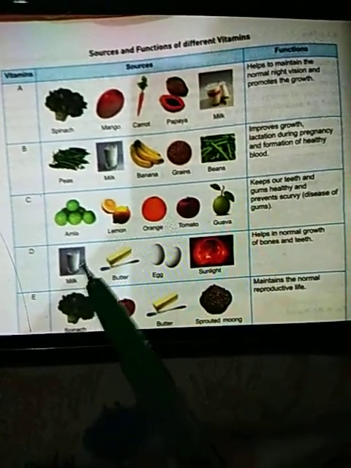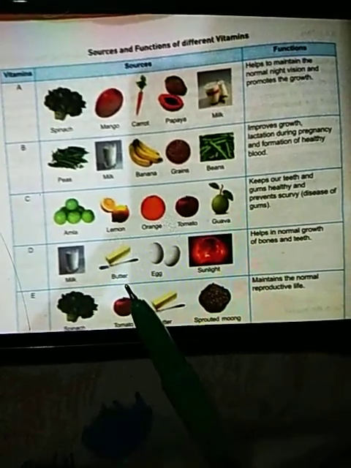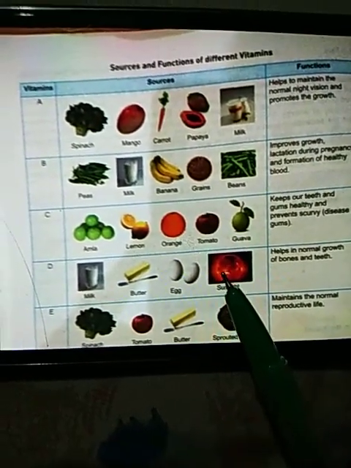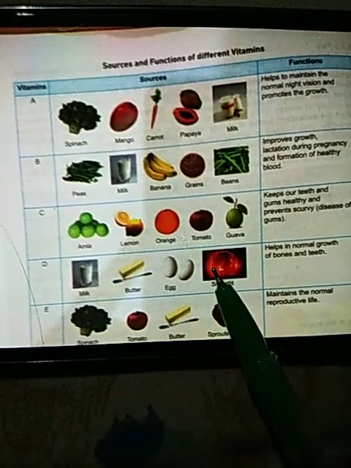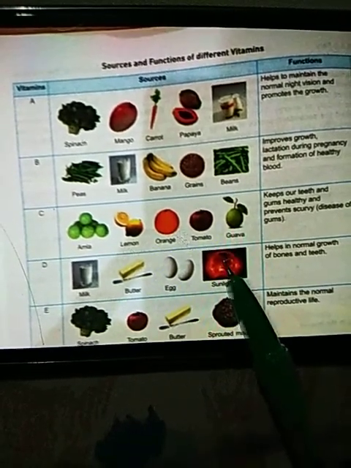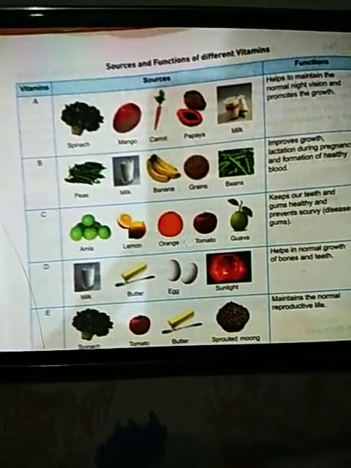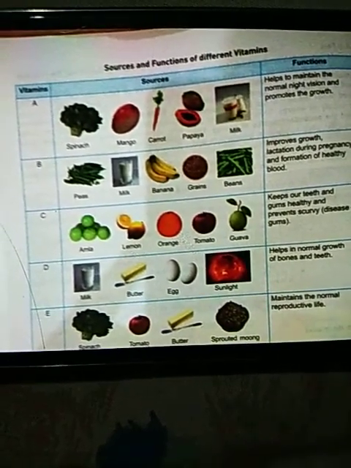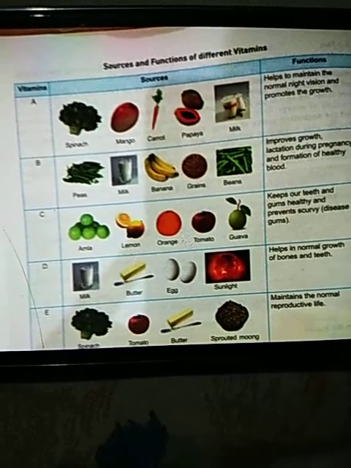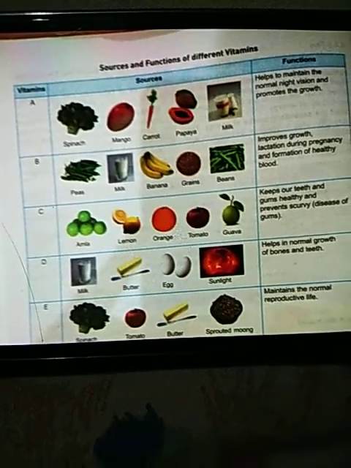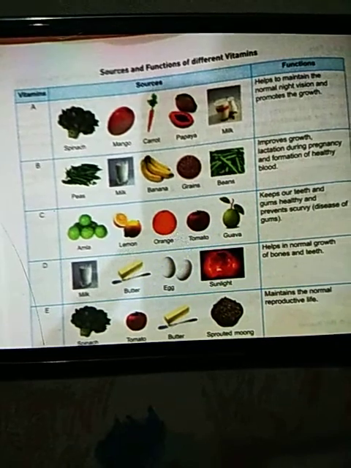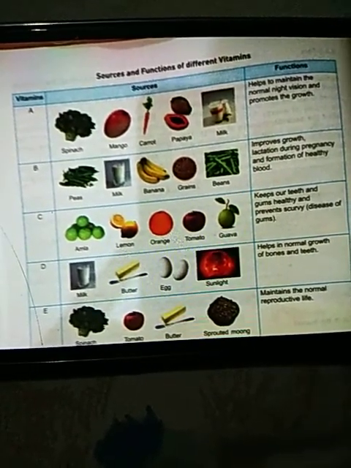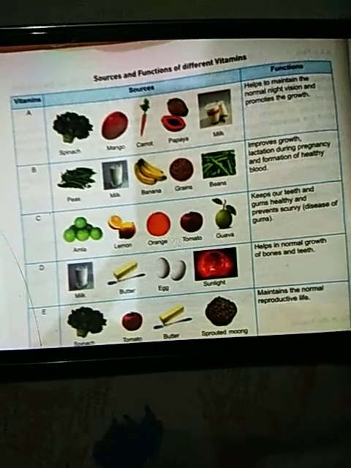Vitamin D is present in milk, butter, egg and sunlight. Now you can say how sunlight can be eaten. No, sunlight cannot be eaten, but when you are exposed to sunlight, the body absorbs that sunlight and produces vitamin D inside the body. So sunlight is a rich source of vitamin D. When your body is exposed to the sun, the body synthesizes vitamin D inside the body.